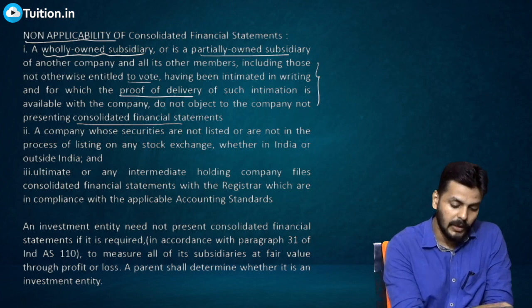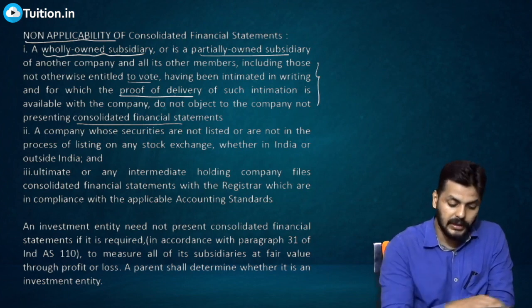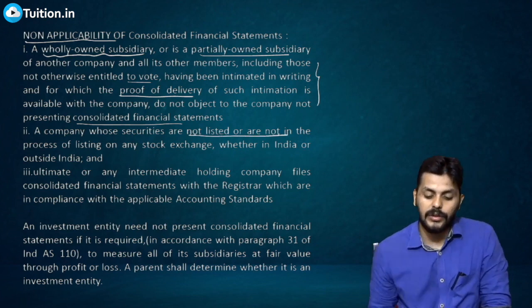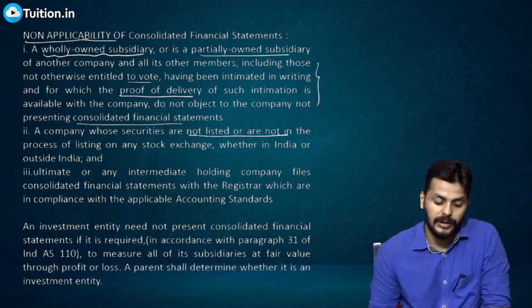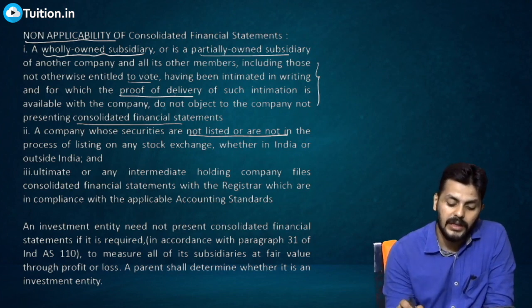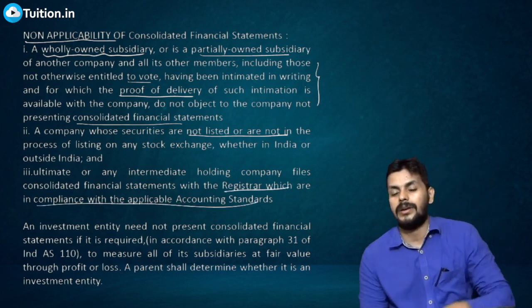Then, two: a company whose securities are not listed, or not in the process of listing, on any stock exchange, whether in India or outside India. Now this is a very important point. The ultimate or any intermediate holding company files consolidated financial statements with the Registrar in compliance with applicable accounting standards.